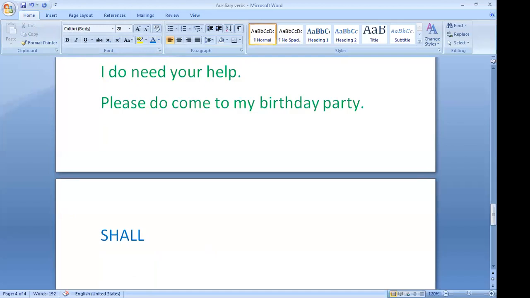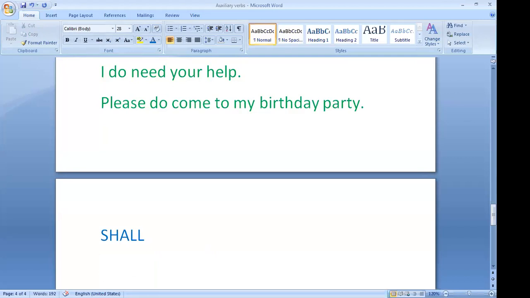According to grammar rules, the modal auxiliary shall is used in the first person and will in the second and third person to give information about future action.